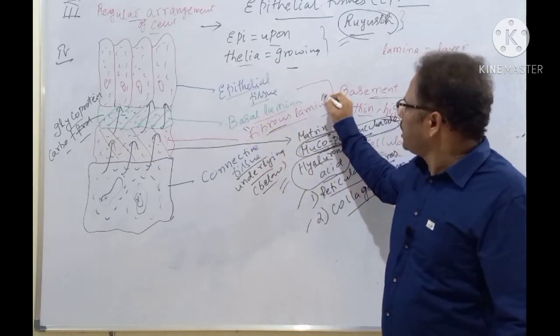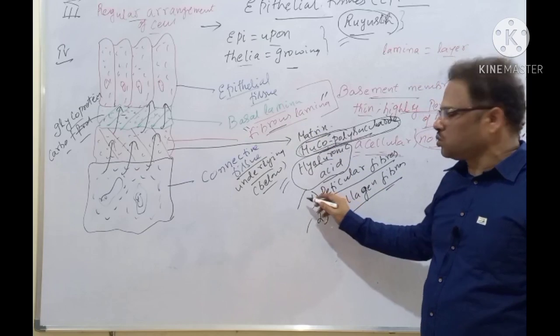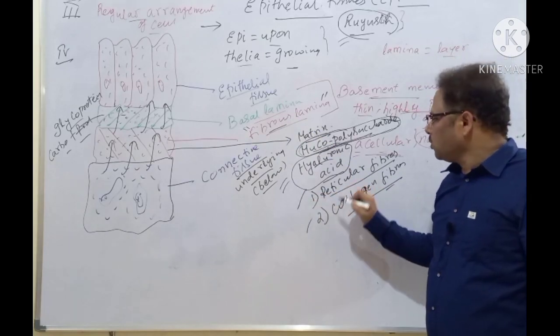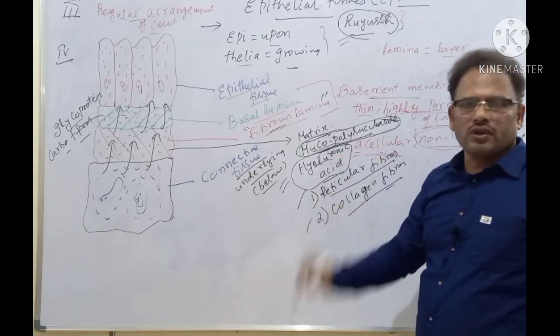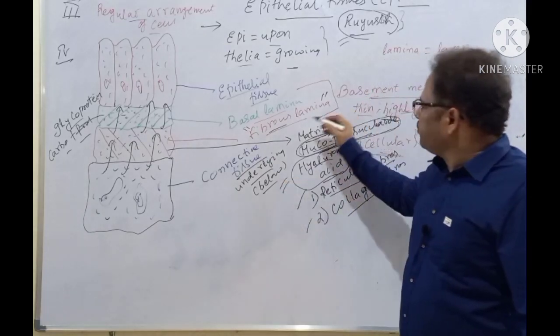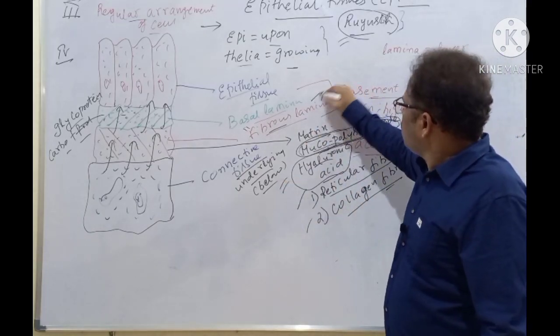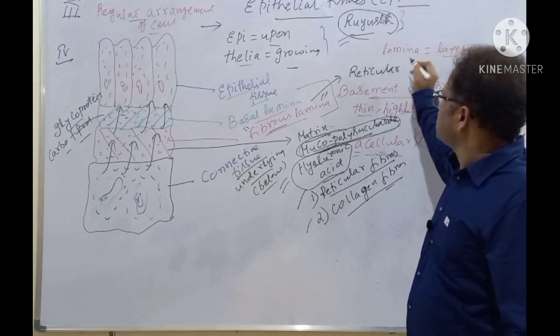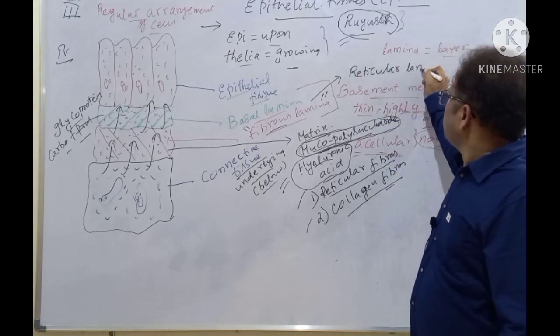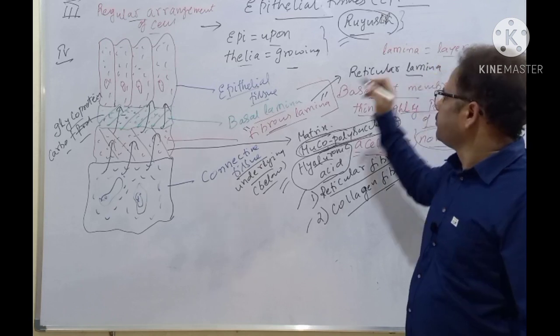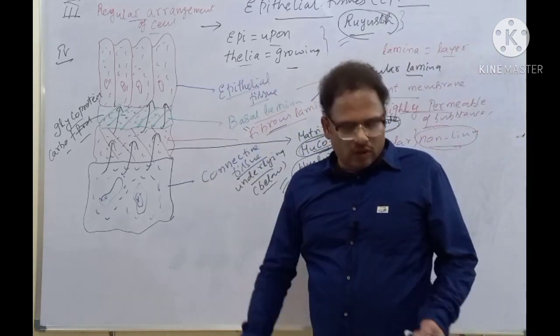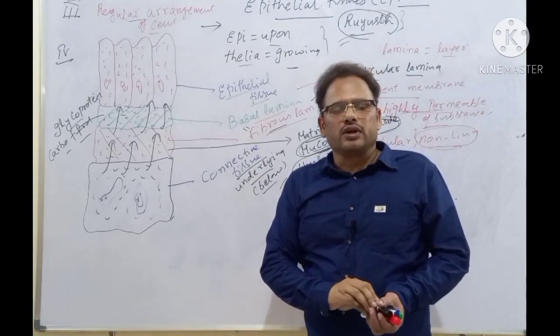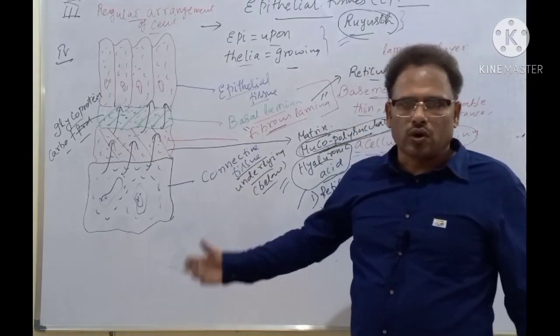Fibrous lamina. Why? Because it contains fibers. Two types of fibers are there, reticular and collagen fibers. Clear? Fibrous lamina is also called reticular lamina. Clear? Lamina means layer.